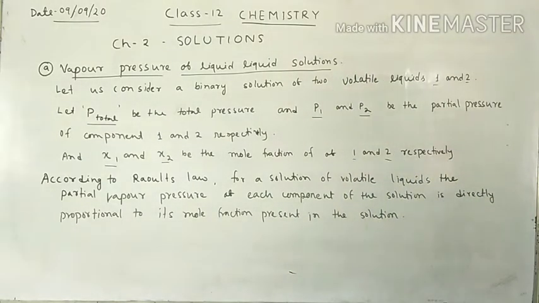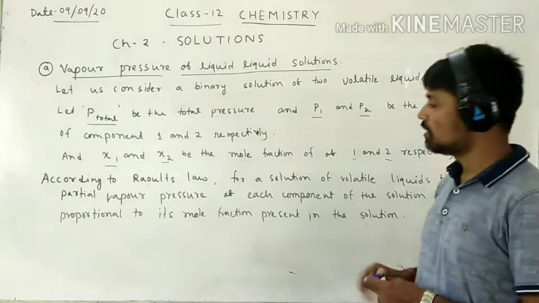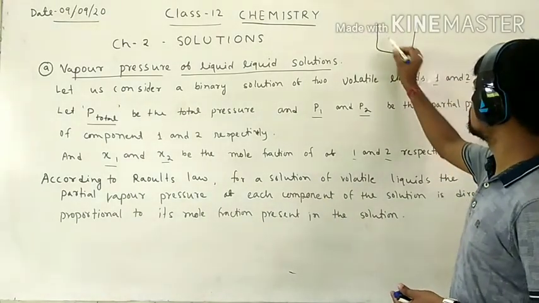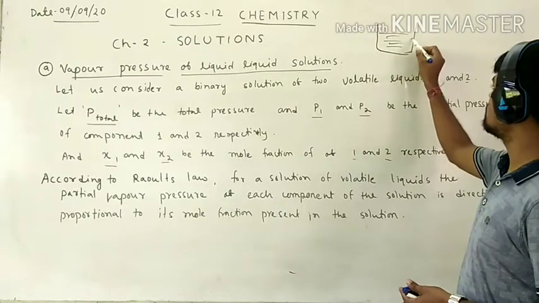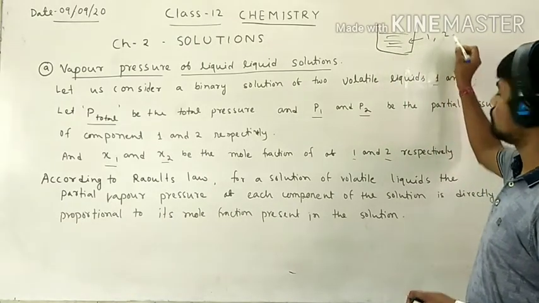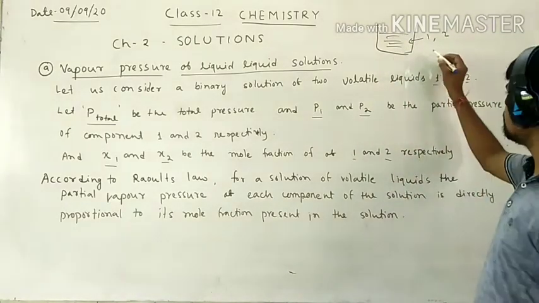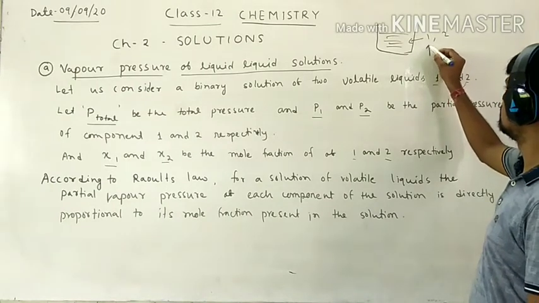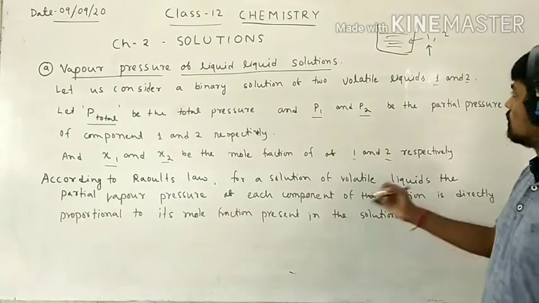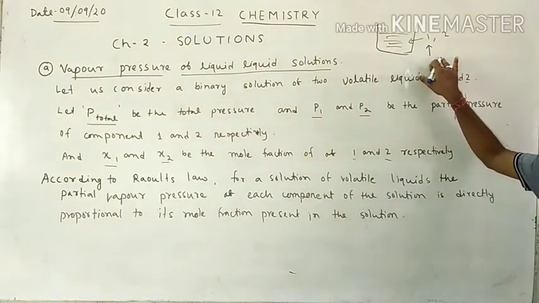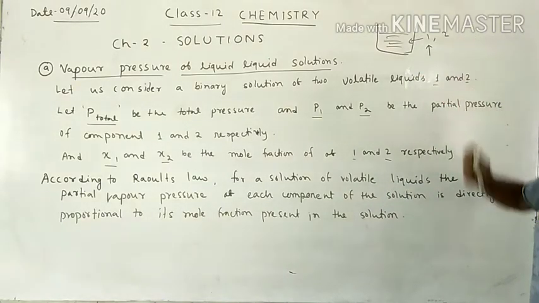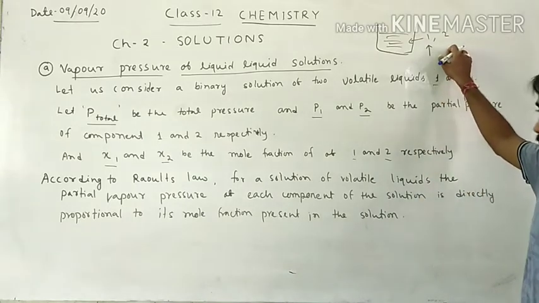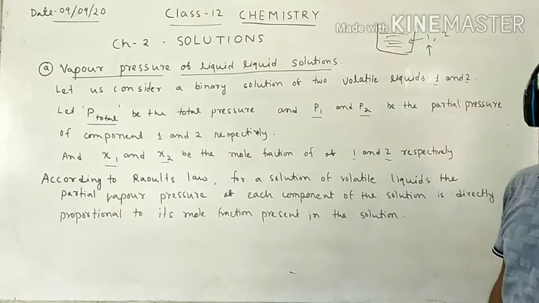Volatile liquids means liquids which can evaporate. That means, in this solution, two types of liquid are present, namely 1 and 2. If the amount of 1 is higher than the amount of 2, then its partial pressure is also high.